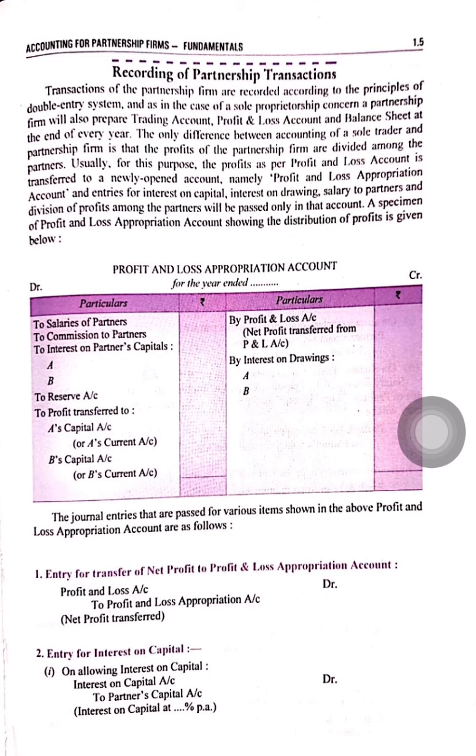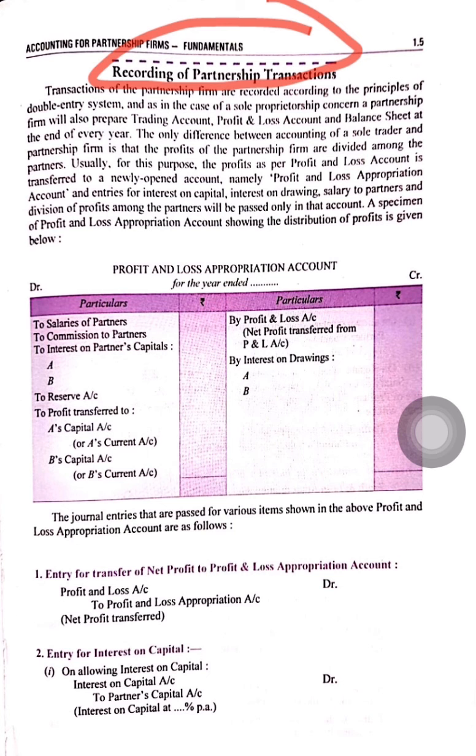As in the previous videos of this chapter, we have discussed the meaning and definition of partnership. Then we have discussed the characteristics of partnership, and at last we have discussed the partnership deed. Today, as I have already told you, we will discuss the accounting treatment of partnership, so, recording of partnership transactions.